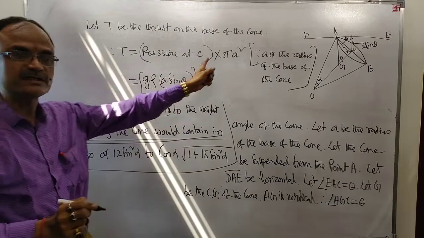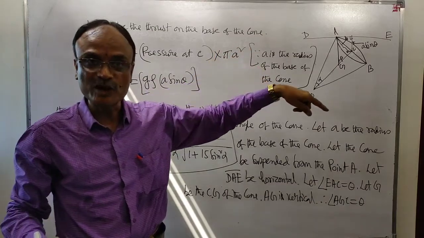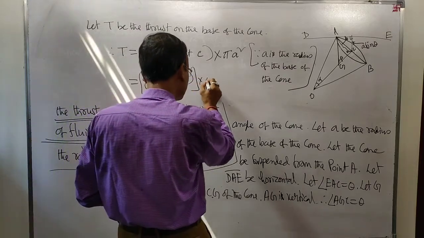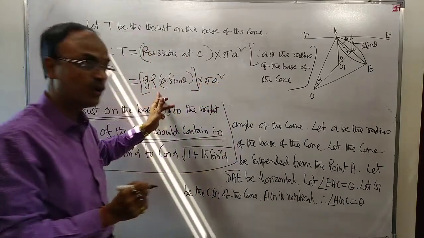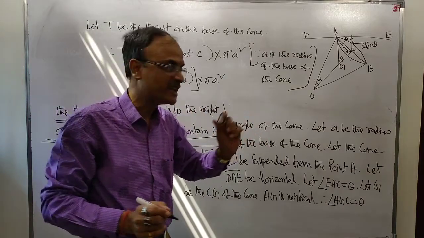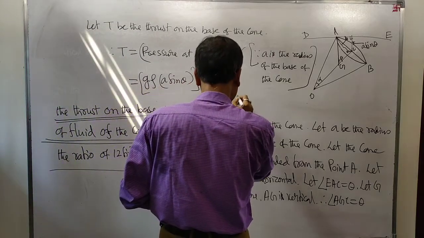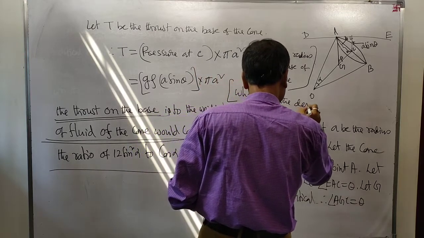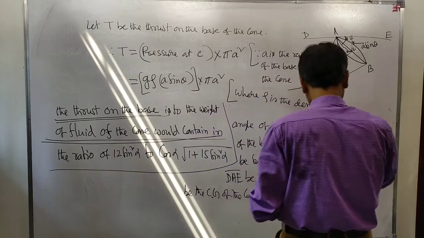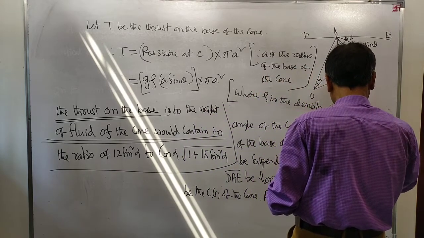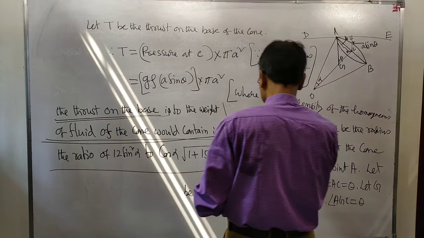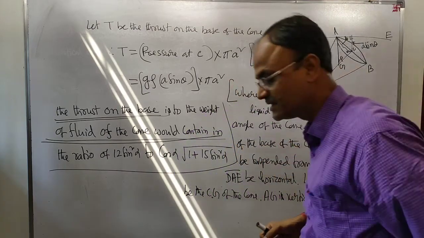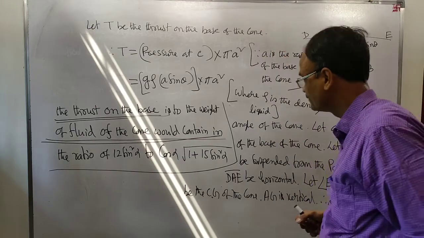The pressure at the center of gravity is g rho A sin theta, into pi a square, where rho is the density of the homogeneous liquid.